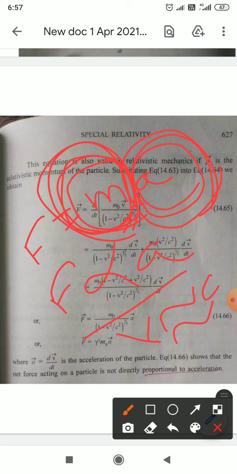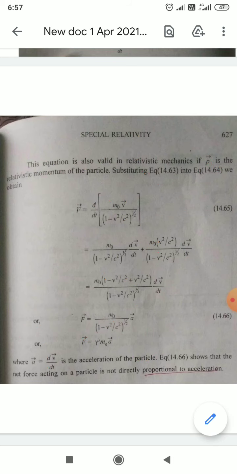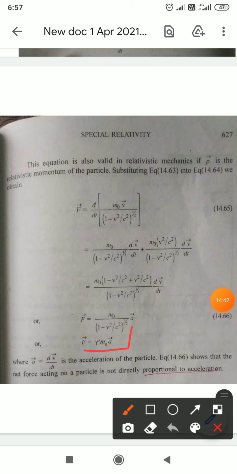Mass is not constant, as it is in Newtonian mechanics. If v increases towards c, or v is approximately c, then mass changes accordingly. Hence force is not proportional to acceleration in relativistic mechanics.